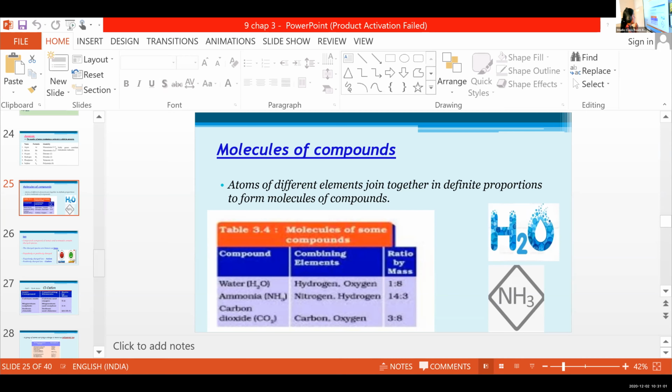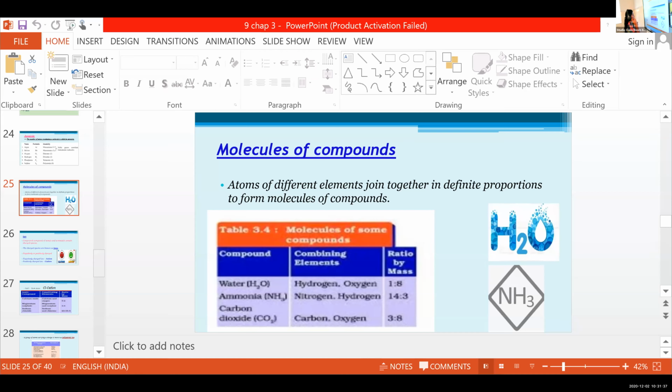Here, in the case of molecules of compounds, atoms of different elements join together in definite proportions to form molecules of compounds.